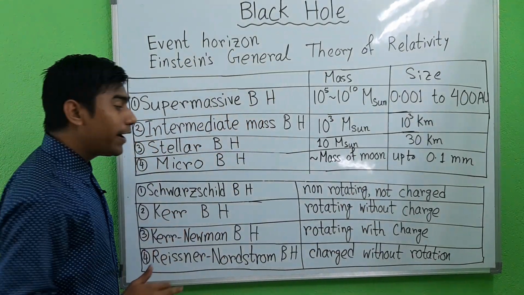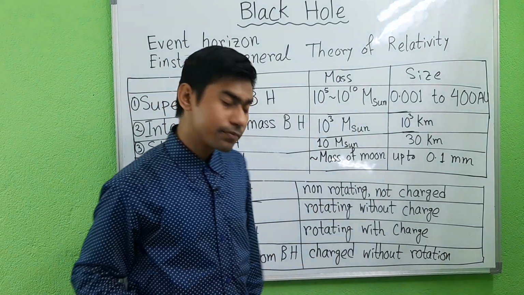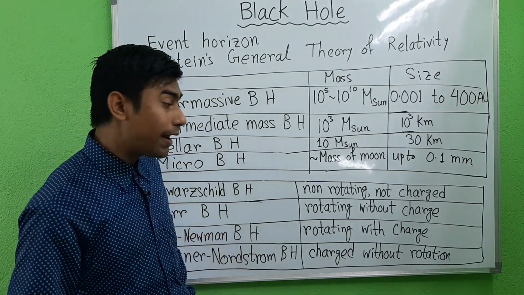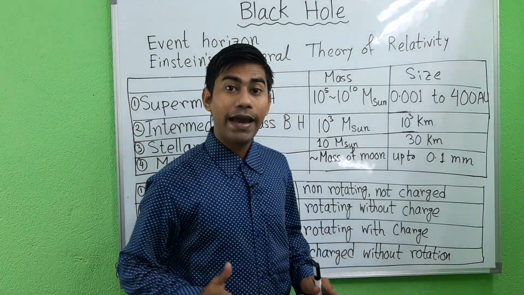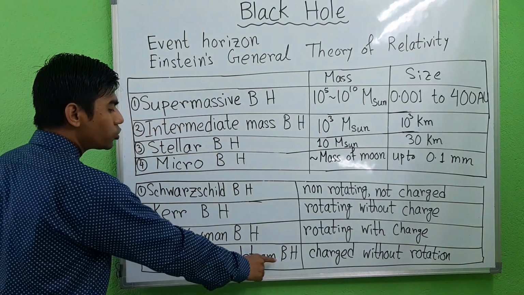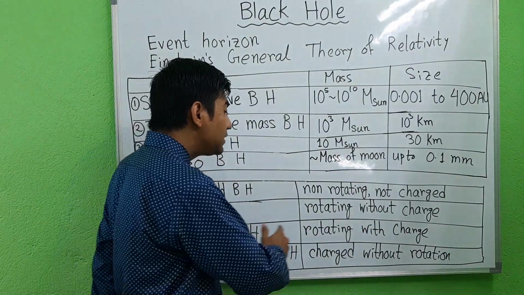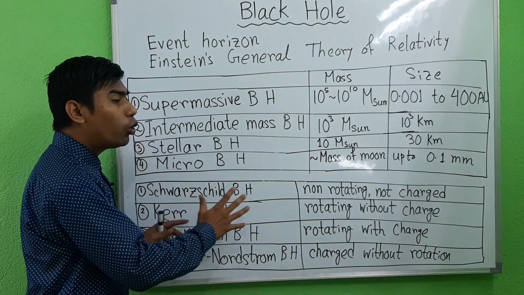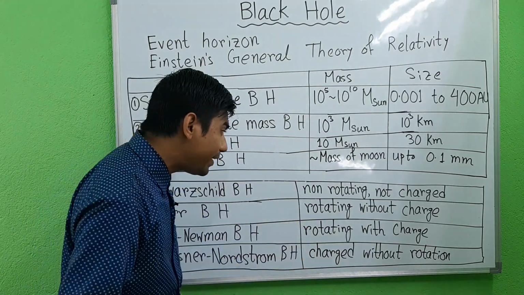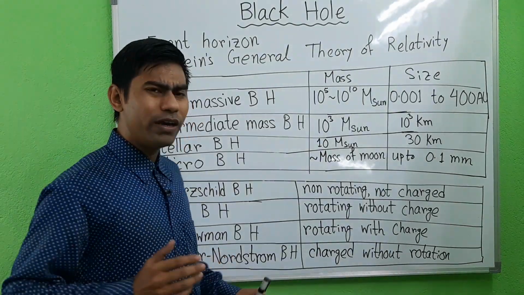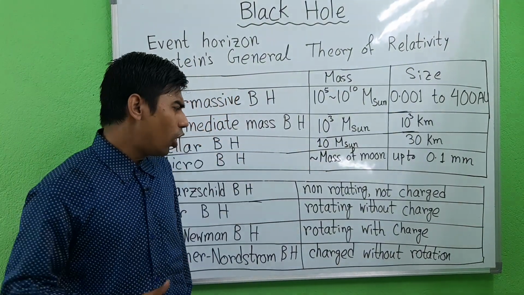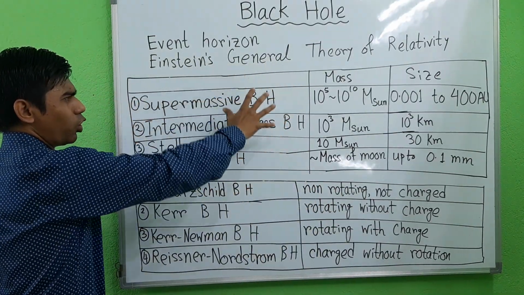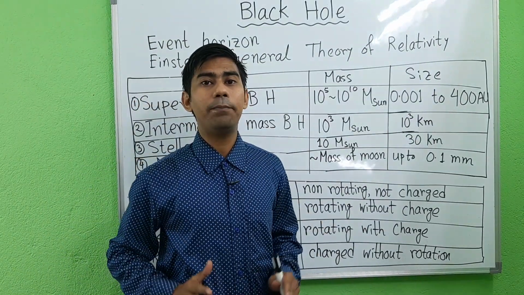Kerr black holes are rotating without charge. Kerr-Newman black holes are rotating with charge. And Reissner-Nordström black holes are charged without rotation. So, these are the four types of black hole according to their properties, that is whether they are charged or non-charged, rotating or non-rotating. And the earlier four are the types according to their physical masses.